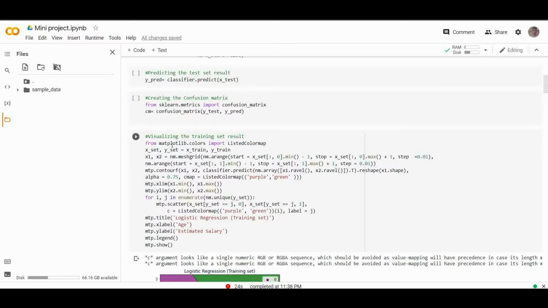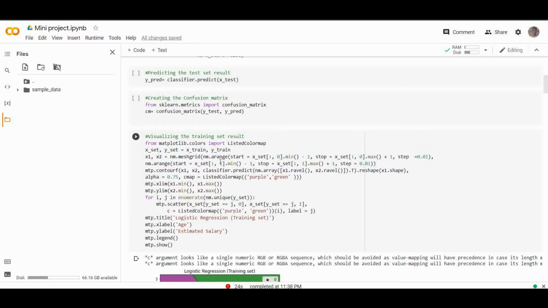In the above code, we have imported the ListedColormap class of the matplotlib library to create the color map for visualizing the result. We have created two new variables, that is x_set and y_set, to replace x_train and y_train. After that, we have used the np.meshgrid command to create a rectangular grid which has a range of -1 minimum to 1 maximum. The pixel points we have taken are of 0.01 resolution.